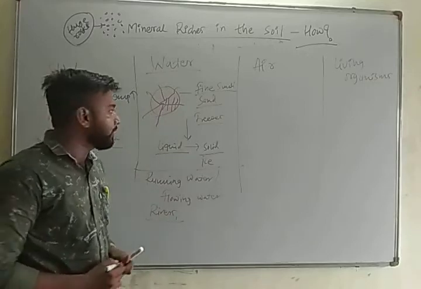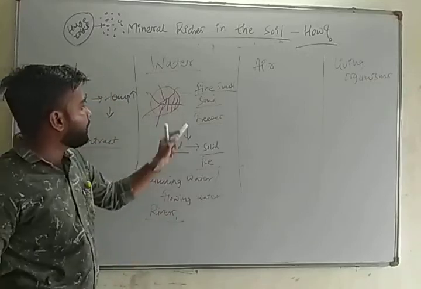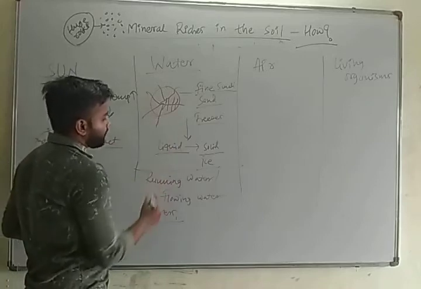This flowing water also takes these rocks with it.